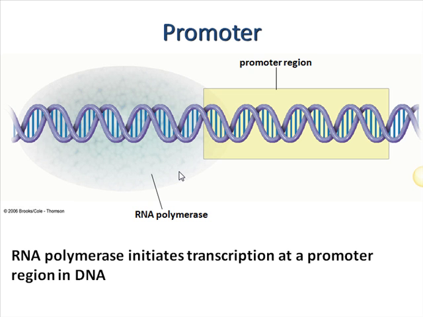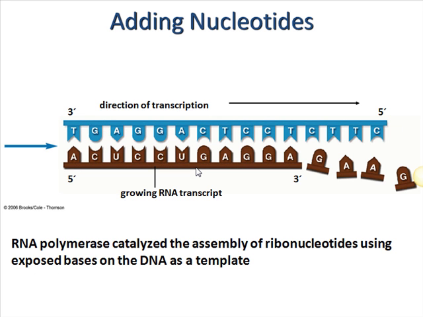So here's a picture of what I'm talking about. Here we can see the RNA polymerase has sat down in the promoter region and has identified the start of the gene. Once it identifies the start of the gene, then it's going to begin to transcribe the gene. It's going to start matching up the base pairs. So here we can see what's going on.